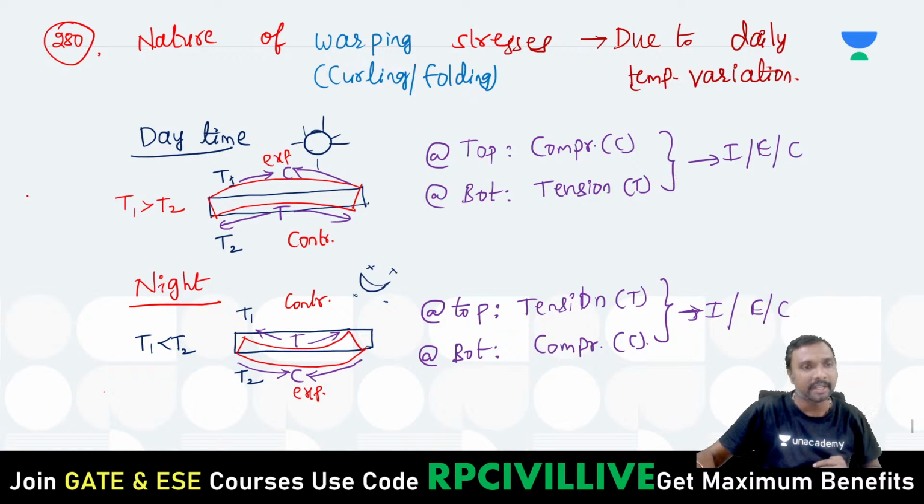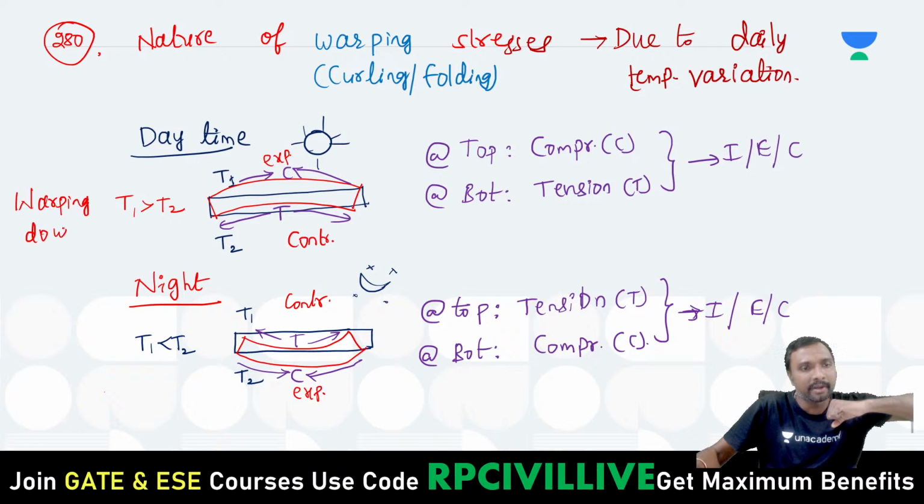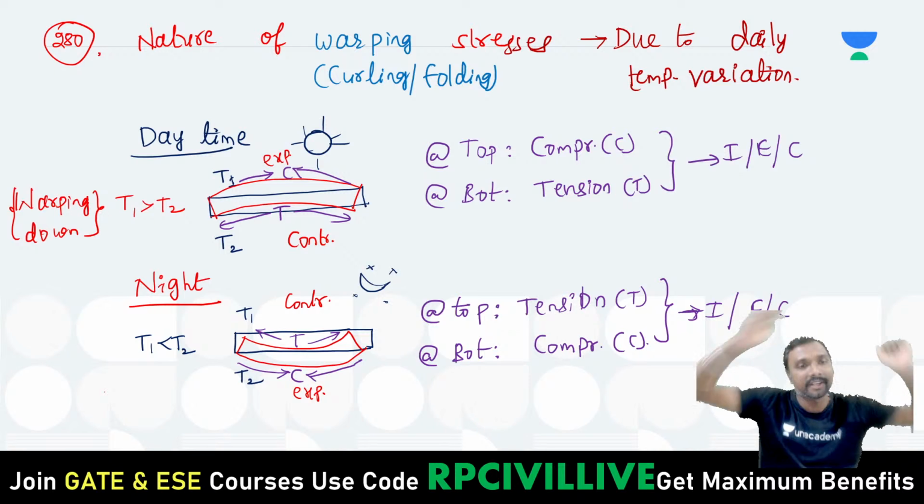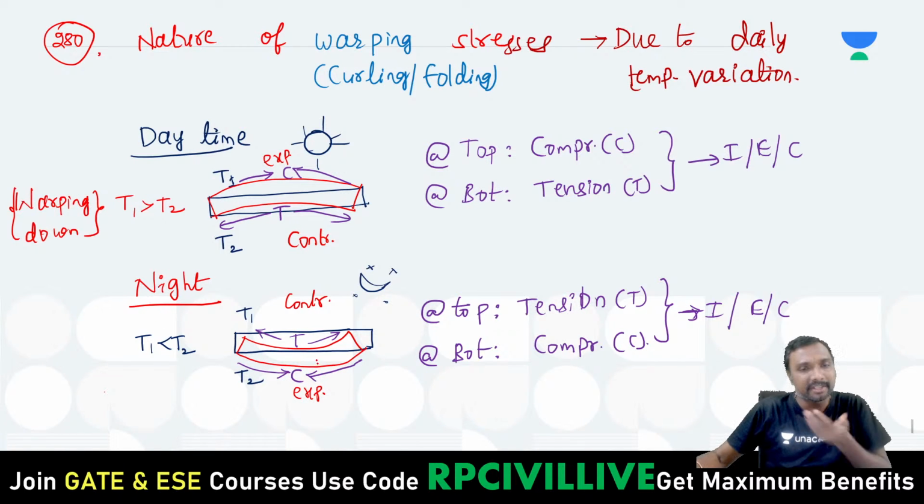If you just observe, it is trying to get folded in this downward direction, like this. Because of this, it is folding down, so you can say warping down or folding down, right? Whenever it is getting folded like this, who will be resisting that? Self weight will be there. That self weight will try to pull it in the downward direction again, right? Warping down.